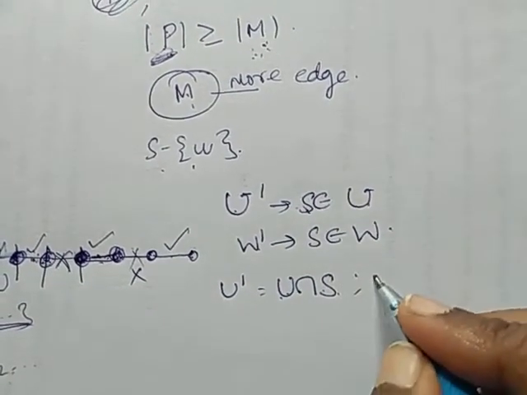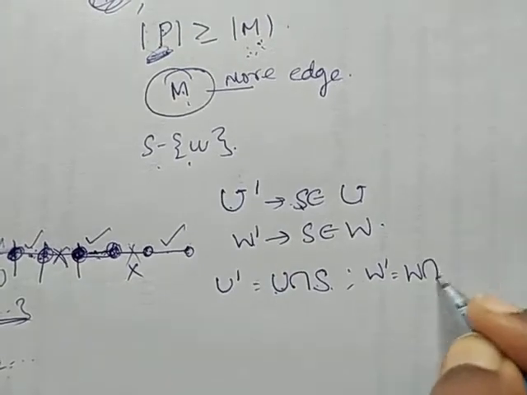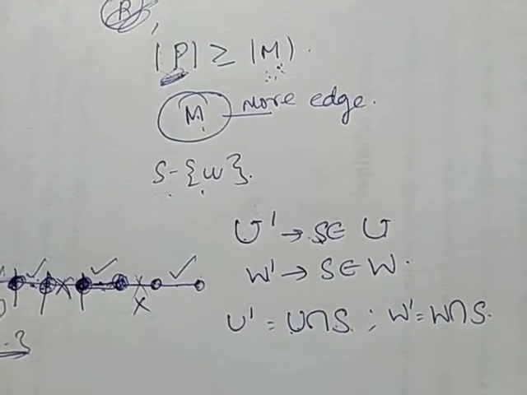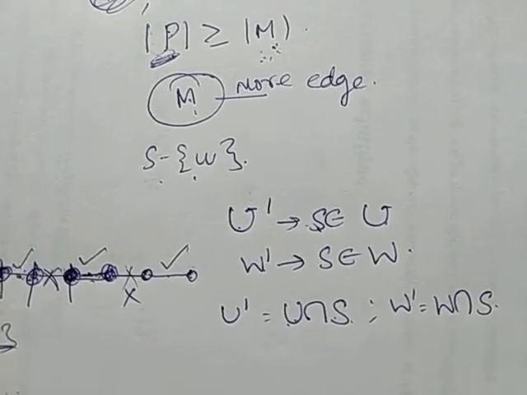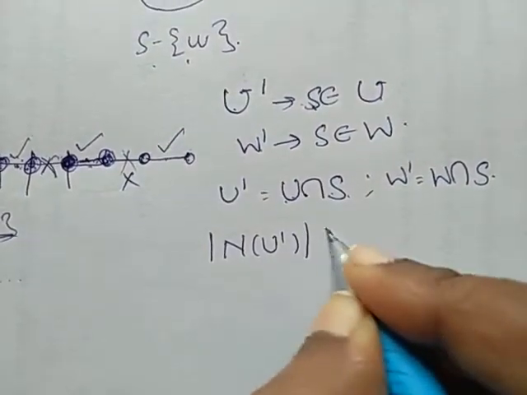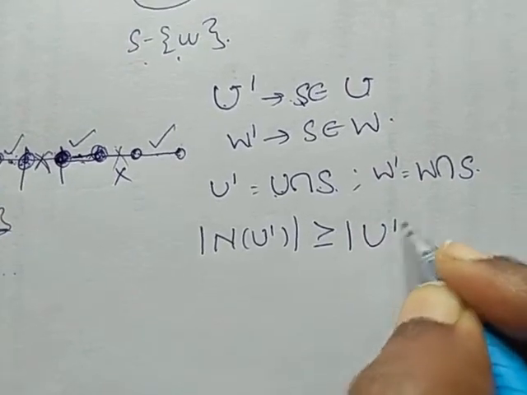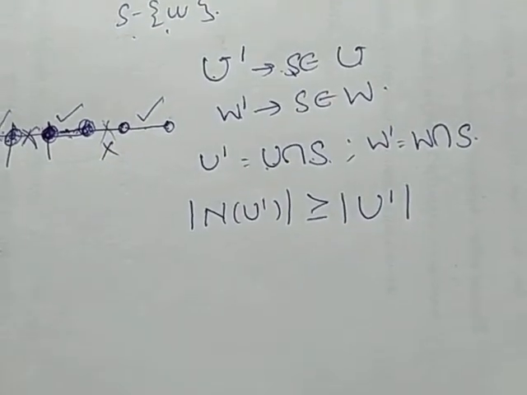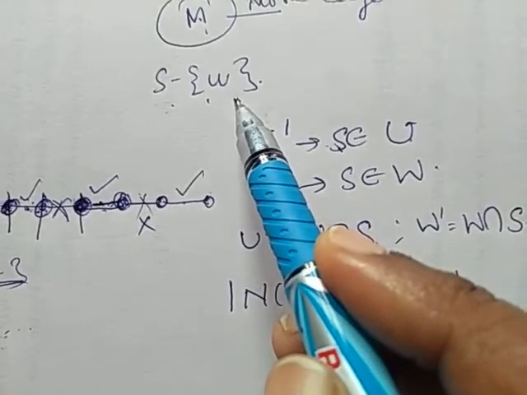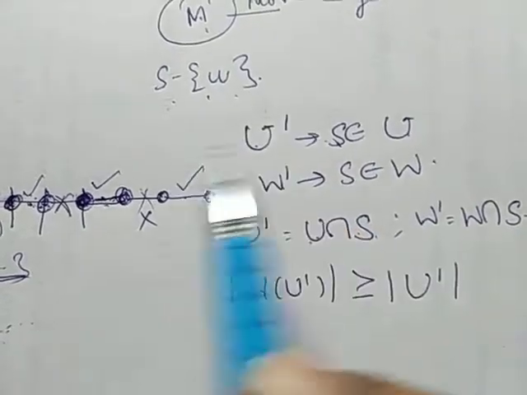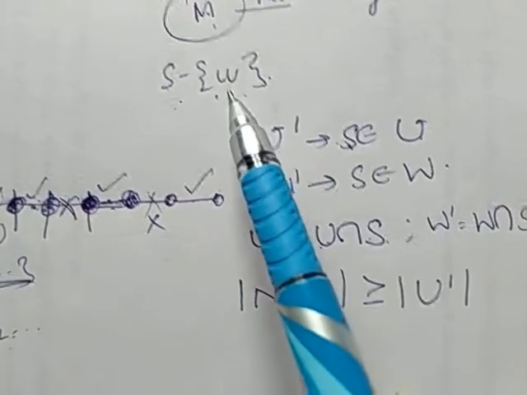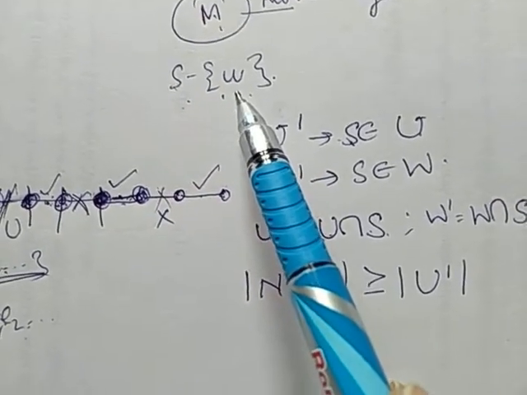And what is W dash? W dash is W intersection S. Since U is a neighborhood, according to our data, we have the neighborhood of U dash should be greater than or equal to the cardinality of U dash. Also, every vertex of S minus U is incident with exactly one edge in M. According to matchings, we should not have more than one edge. So S minus U is incident with exactly one edge in M.